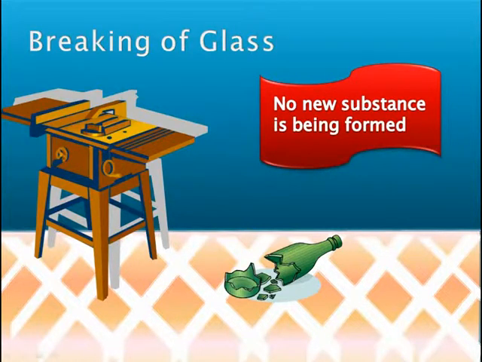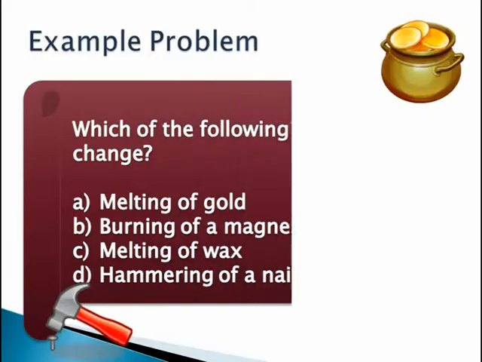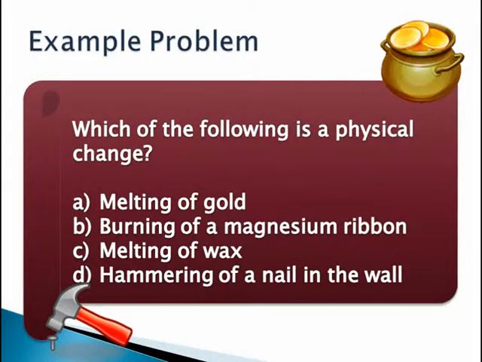So there you go. We've studied so many examples of a physical process. The one important characteristic of a physical change is that no new substance is formed. The same substance can undergo rearrangement, but nothing new is formed. Let's solve an example problem to further clear our concepts. Which of the following is a physical change? Melting of gold, burning of a magnesium ribbon, melting of wax, hammering of a nail in the wall.